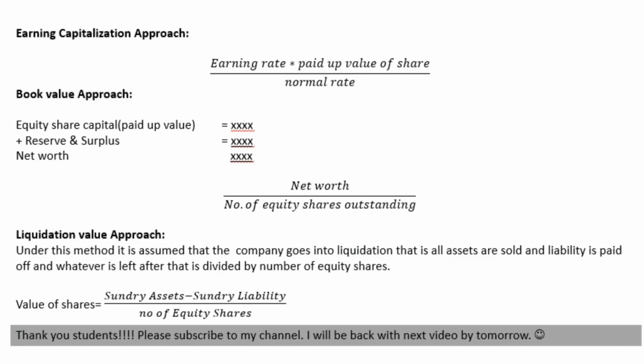And in the last approach, that is liquidation value approach, in this case what happens is, suppose the company is undergoing liquidation, all assets are sold and liabilities are paid off. Whatever is left after that is divided by the number of equity shares outstanding. The formula turns out to be sundry assets minus sundry liabilities divided by number of equity shares.